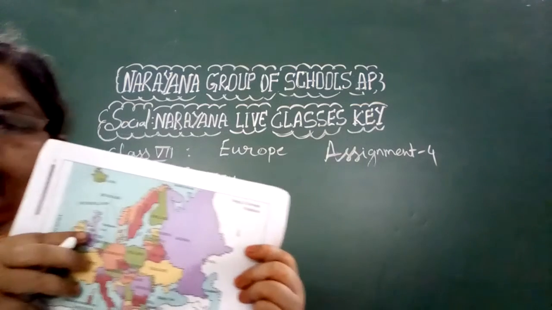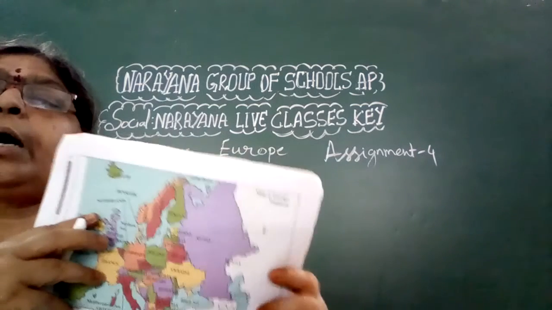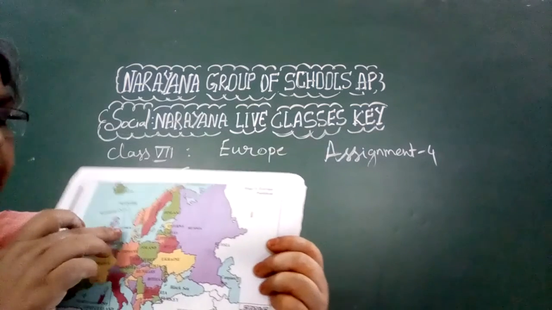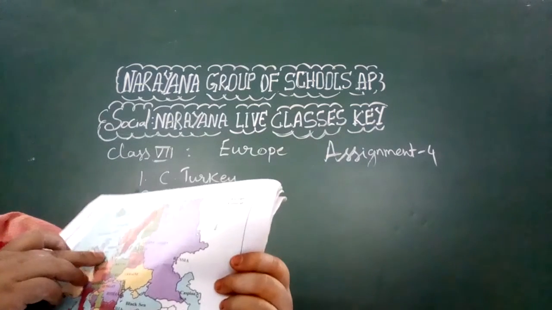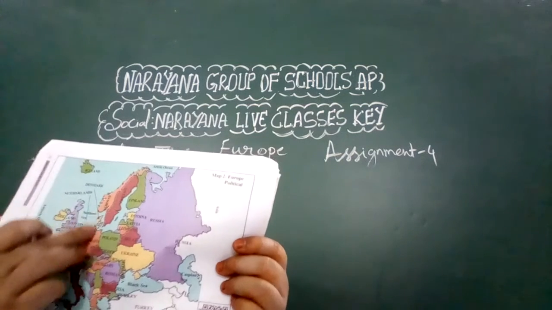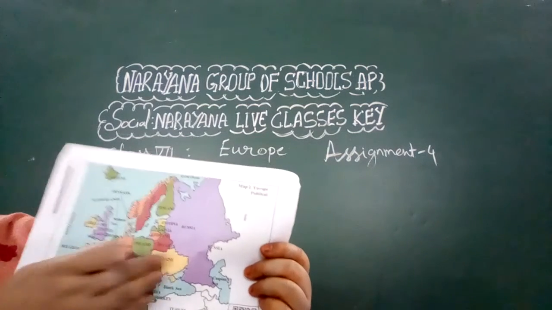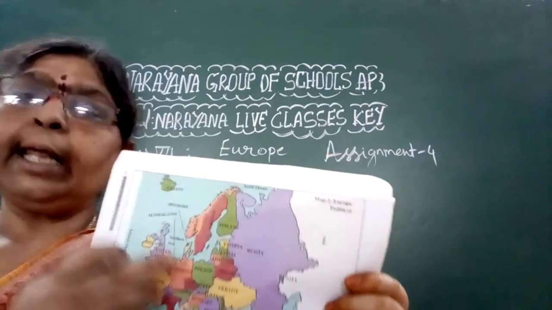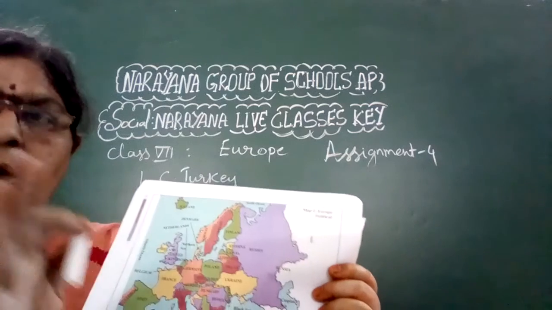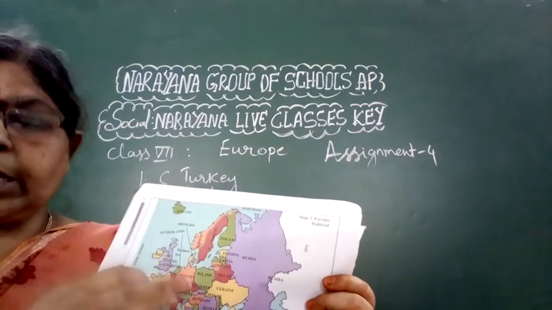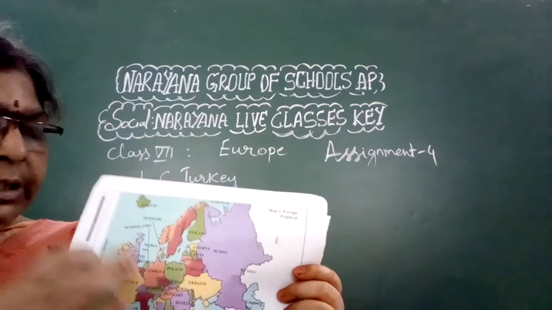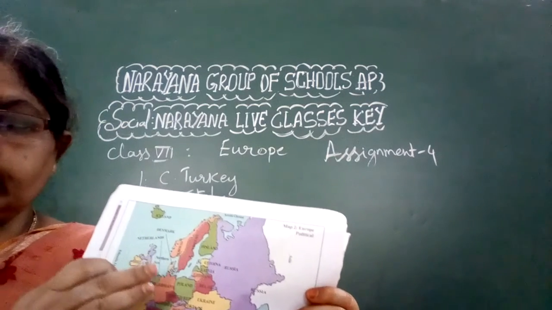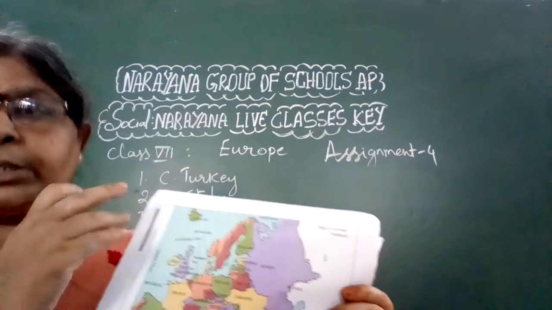And now see the question: the river which is not towards the south of the North Sea. Where is the North Sea? See here, this is the North Sea. You can see very clearly. North Sea south means this particular part. In this part, which river is not there? The rivers that are there: River Rhine and Elbe are towards the south side only.